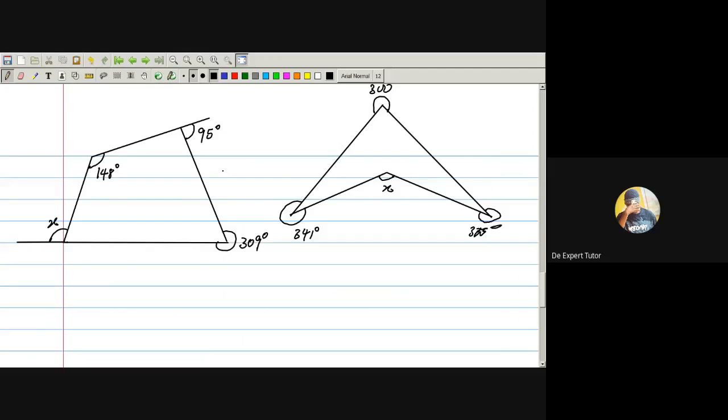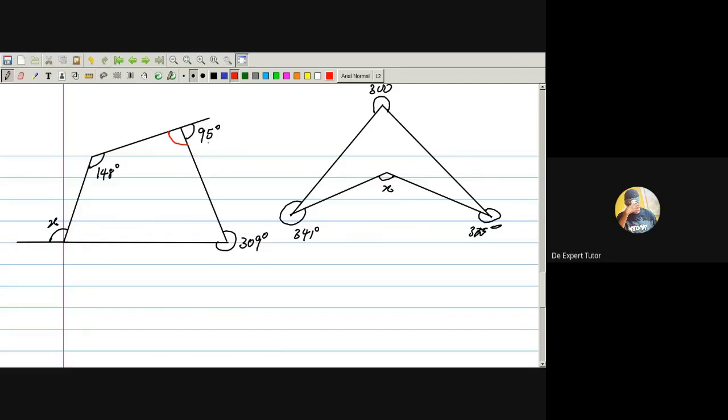Okay, let's go. How do we solve this question? Now observe. Look at these ones. So we want to solve this. Now, what do we do first? Do you hear me? You will see that firstly, I can get this angle here by removing this one from 180 degrees, right? Because these are angles on a straight line.